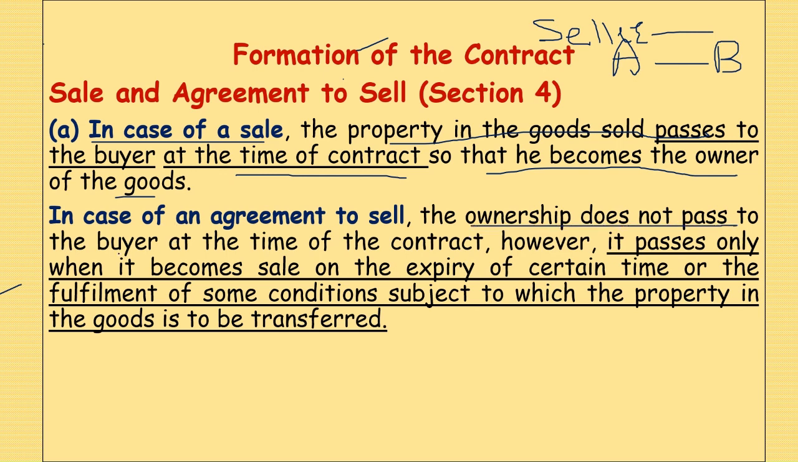In the case of an agreement to sell, the ownership does not, this is very important, does not pass to the buyer at the time of contract. However, it passes only when it becomes sale on the expiry of certain time or the fulfillment of some conditions subject to which the property in the goods is to be transferred. This is the first thing we are seeing so far as the difference between sale and agreement to sell is concerned.